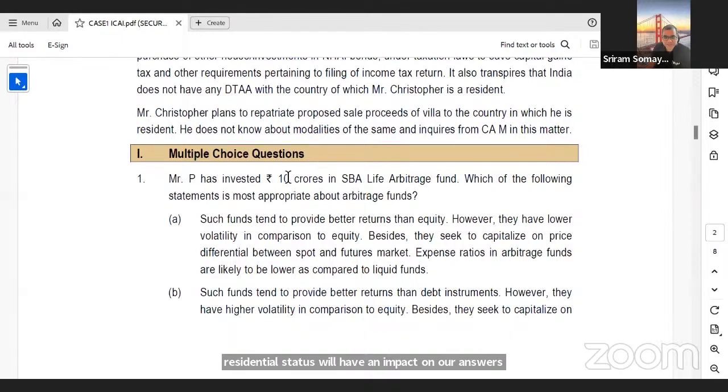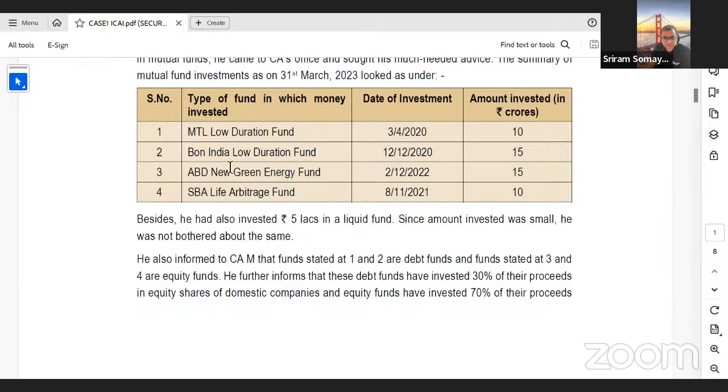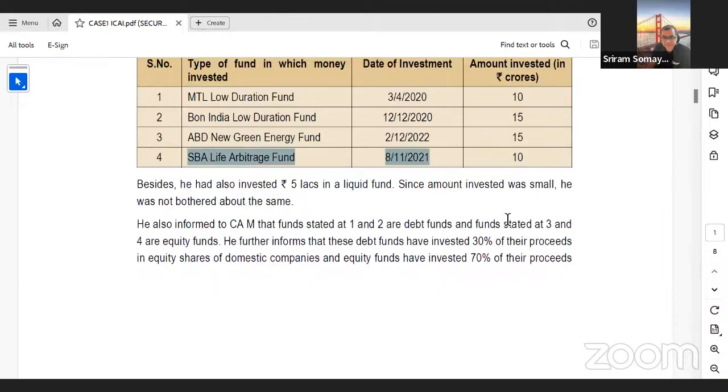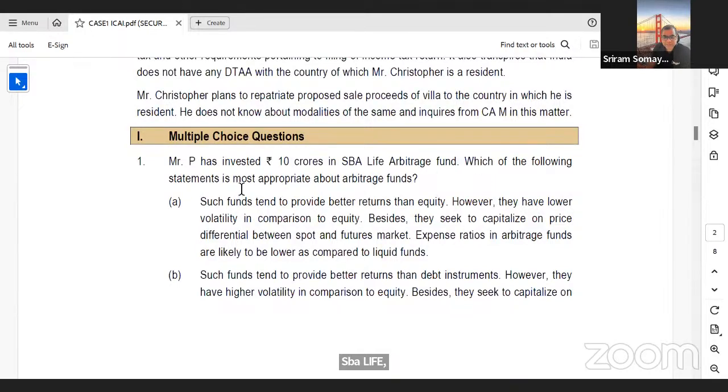Mr. P has invested 10 crores in SBA Life Arbitrage Fund. Is that what they said? SBA Life Arbitrage Fund, 10 crores. Great. Then, which of the following statements is most appropriate about arbitrage fund? So guys, if you remember our mutual funds chapter, please note this is the theory aspect of the mutual fund chapter. When you're preparing for the case study exam or this paper 6, you have to know a lot of stuff about theory aspects of the various subjects.